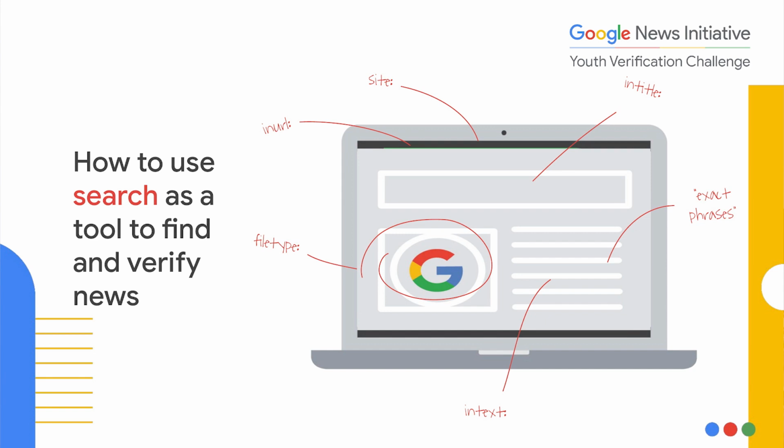Up the top, you've got in title. Now that searches for words in the title on a page. There next to it, below, you've got exact phrases, which you can search for using a set of inverted commas. You can try out that search using your own name. It's called an ego search. You can also use in text as an operator to target words in the text on the body of a page.